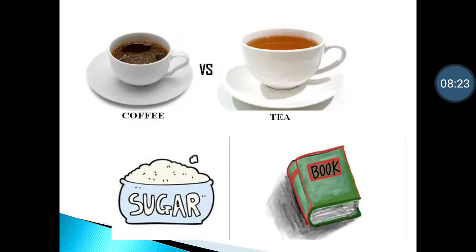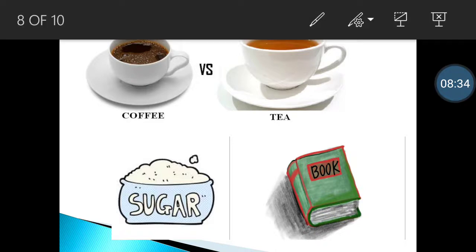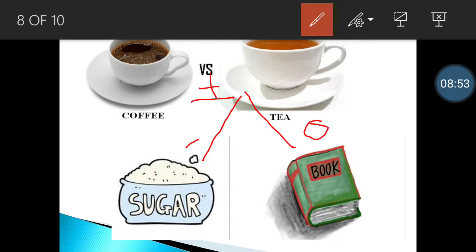In this picture you can see pictures of tea, coffee, sugar and a book. Tea and coffee are substitute goods. Tea and sugar are complementary goods, and tea and book are non-related goods. Tea and coffee, positive cross elasticity of demand. Tea and sugar, negative cross elasticity of demand. And tea and book, zero cross elasticity of demand.